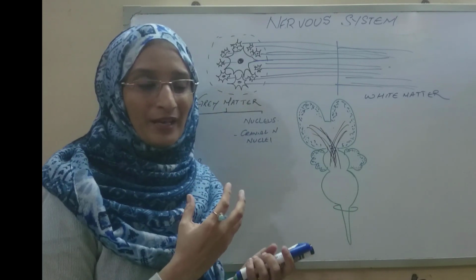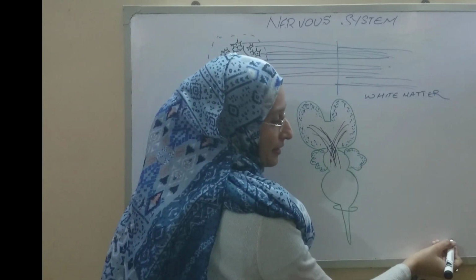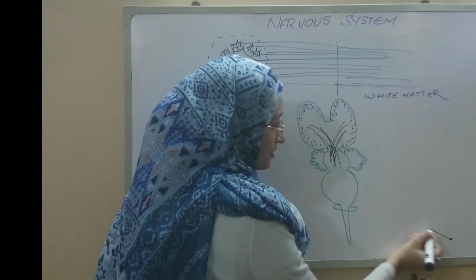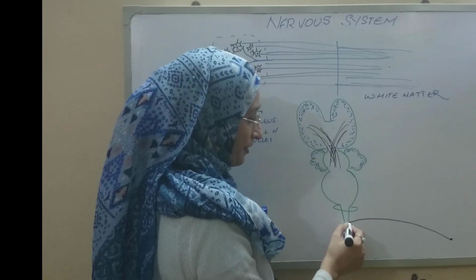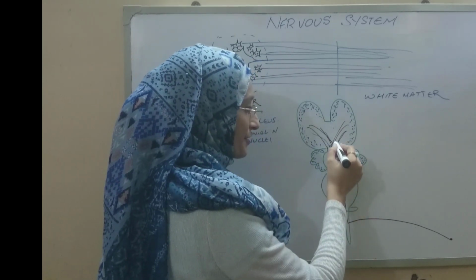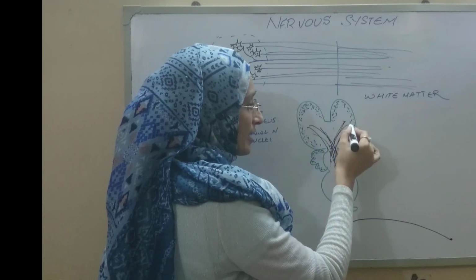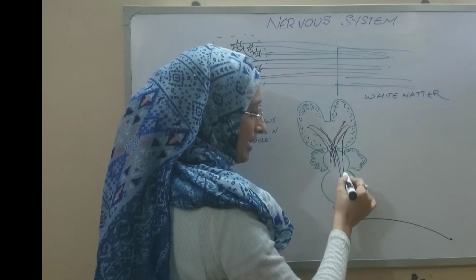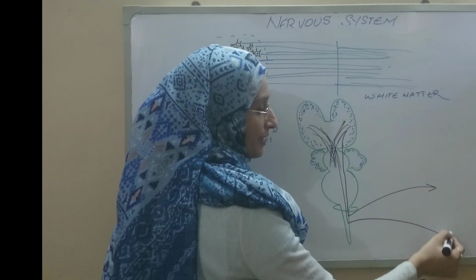Since we know the information from the receptors enters into the central nervous system, right? And from here it goes to the higher centers, okay? And then it gets integrated, a response is formed, and again it goes out to the effectors, right?